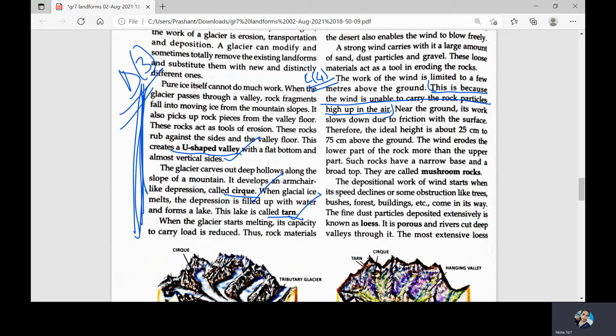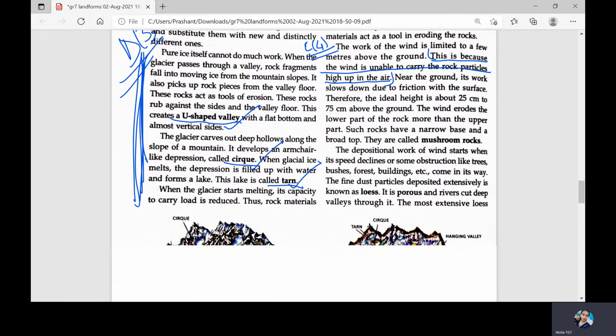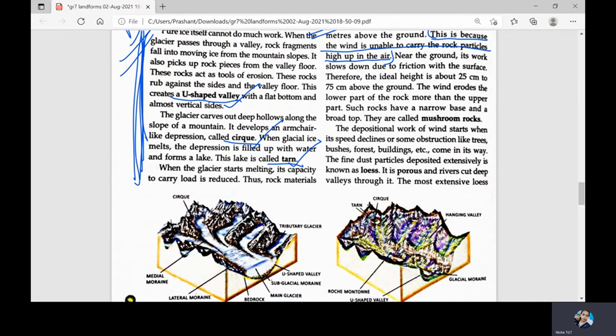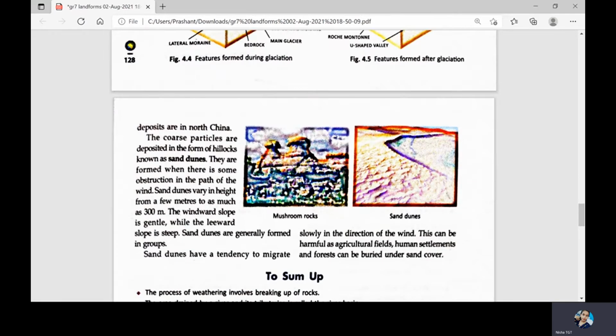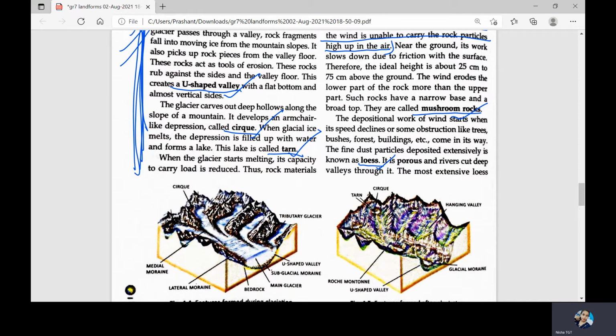Now the next question is asking, describe the depositional work of wind. So for the depositional work of wind, you can write the mushroom rocks, this one, and this one. These are the three depositional works you can write about. Now for the mushroom rock, you can write that the wind erodes the lower part of the rock more than the upper part. Such rocks have a narrow base and a broad top. They are called mushroom rocks.